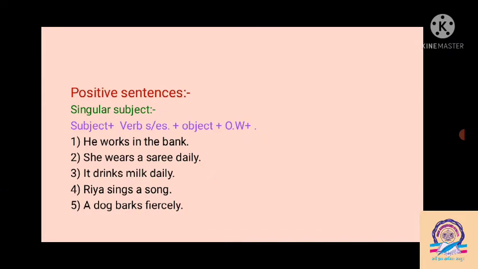Let me see the example that is given here, like a positive sentence for the singular subject. The sentence begins with the subject, then the verb, and we have to apply s or es to the main form of the verb. In a tense we have to change the verb here.